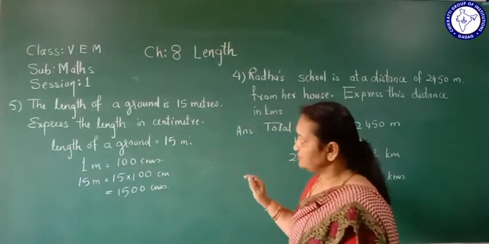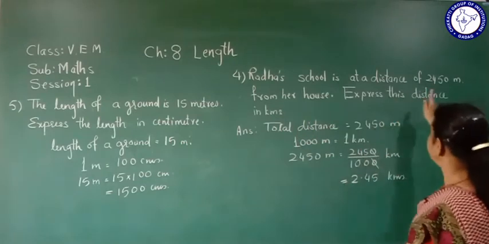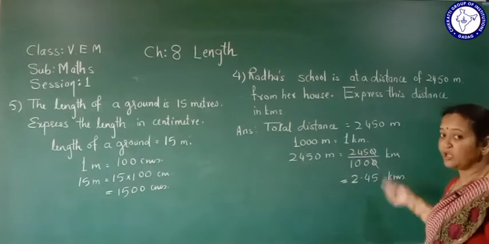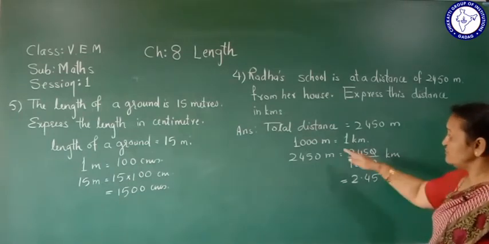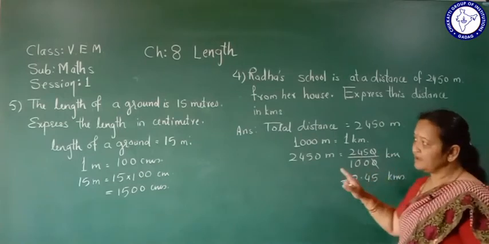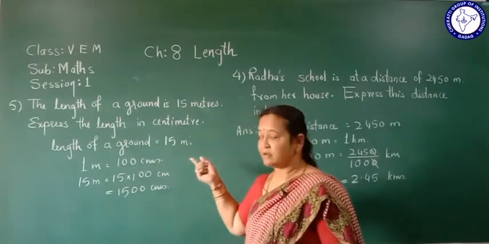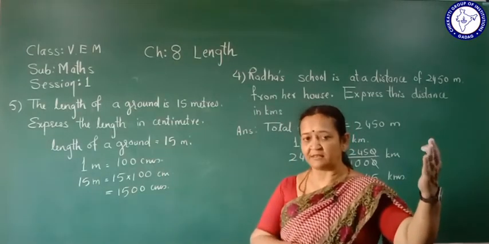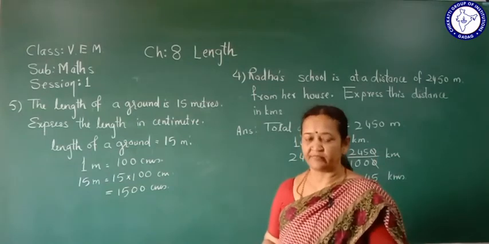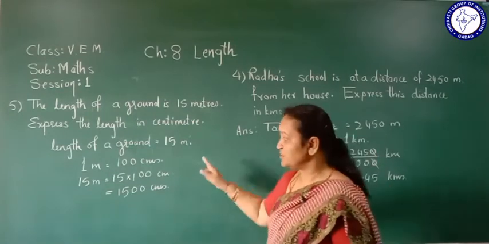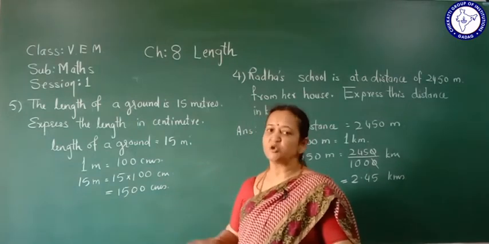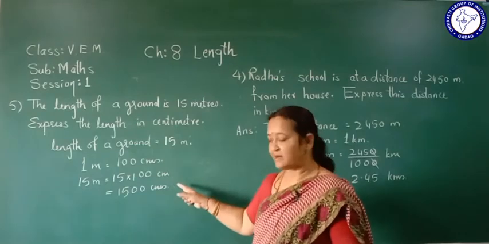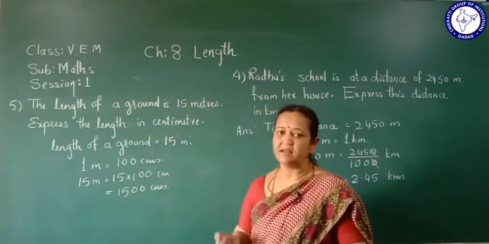This understood, children? Here smaller to bigger we are going. 2450 meters, we are going to kilometer. So what we should do? We should divide by 1000. Here from bigger we are going smaller. Meter is converted to centimeter. From greater length we are going to smaller length. Meter to centimeter, then we should multiply. We know 1 meter equals 100 centimeter. Then we should multiply 15 by 100. So you will get 1500 centimeter.